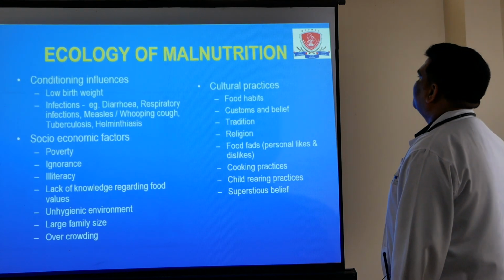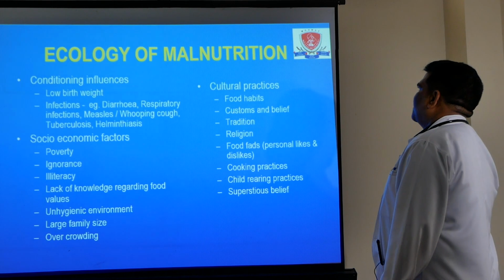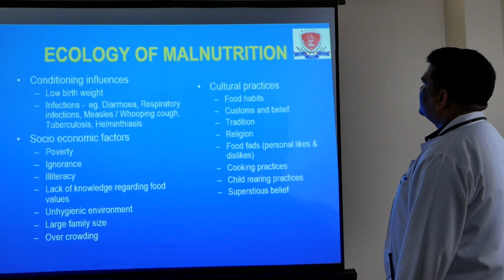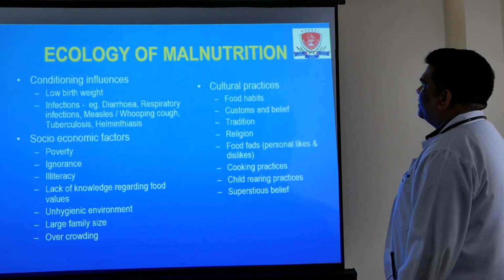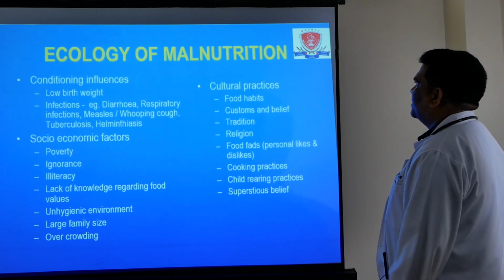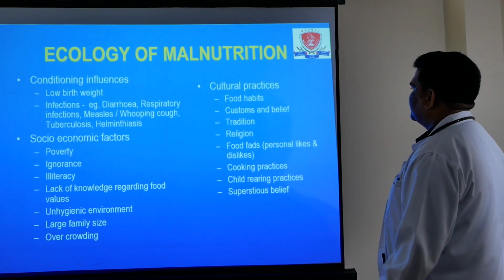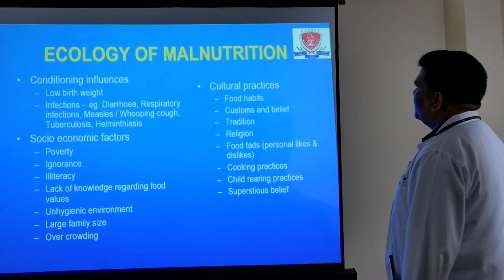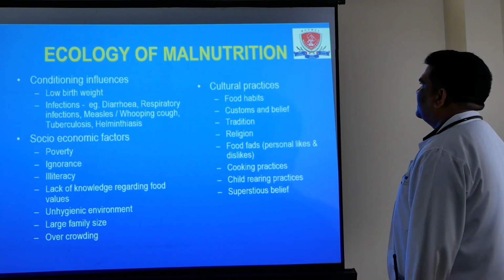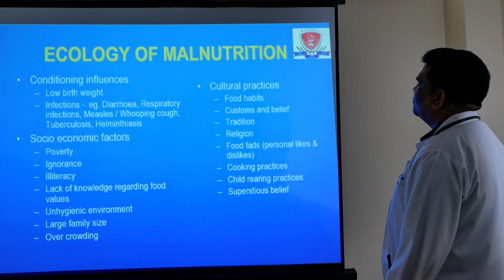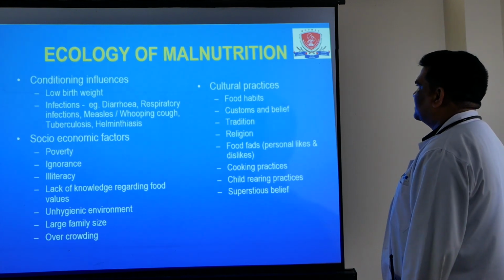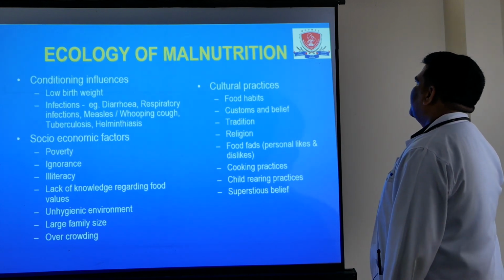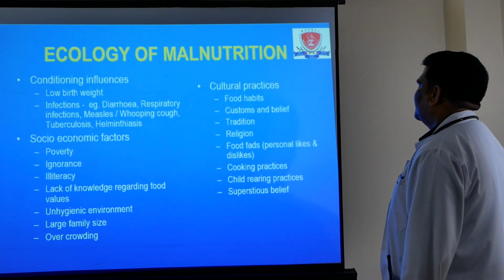There is an ecology of malnutrition. Why is malnutrition so prevalent in our country? There are various conditions, various socio-economic factors, and various cultural practices that cause malnutrition. In India, birth-related conditions like prematurity, low birth weight, birth-related infections and other complications are some of the important causes of malnutrition, along with the child having recurrent infections, in which diarrhea and respiratory infections like pneumonia are so common, and other infections like measles, whooping cough, tuberculosis and worm infestation are also common causes of malnutrition. The child is unable to gain weight.